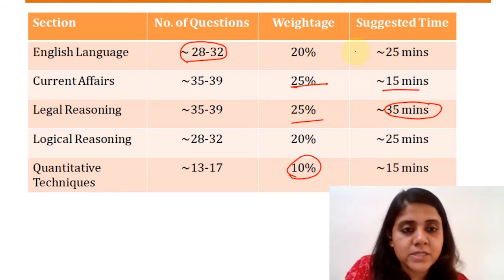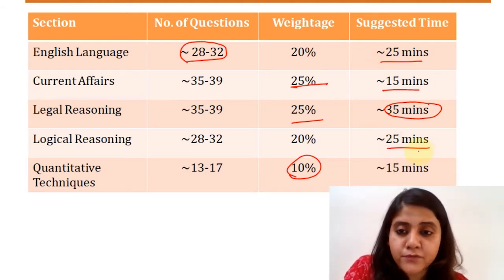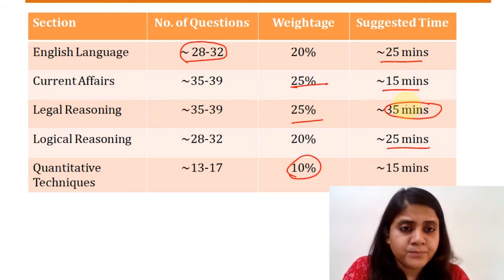So roughly speaking, if you see this, 25 minutes for logical and English, 35 to 40 for legal, and 15 minutes approximately each for current affairs and quant. Overall, if you see, it adds up to around 115 minutes, so about 5 minutes extra, 5 minutes is left off.